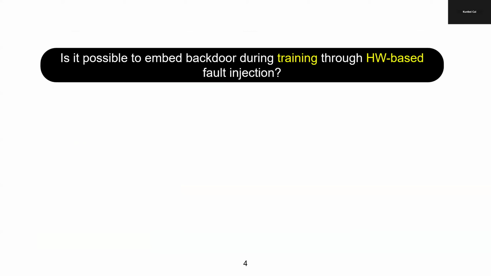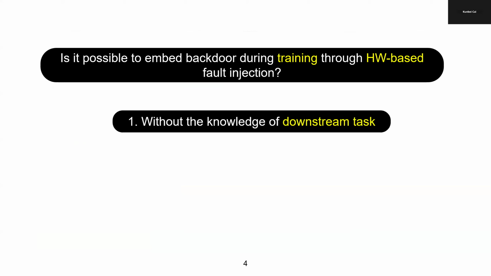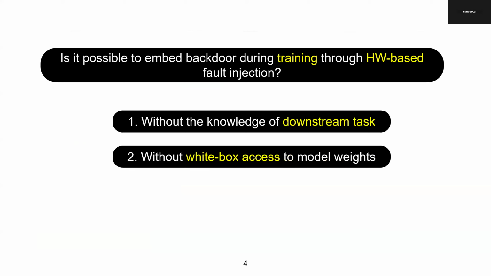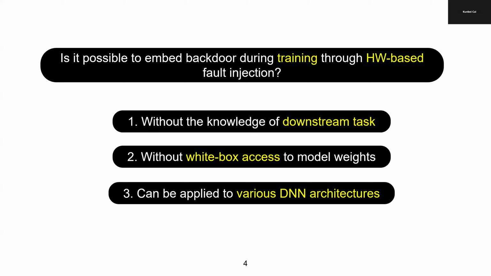which might be impractical when they are protected. A natural question is, would it be possible to embed a backdoor during training through hardware fault injection, specifically Rowhammer, that also satisfies the following requirements? First, without the knowledge of the downstream task. Then, have no access to model weights during the training. Last, can be applied to various DNN architectures.